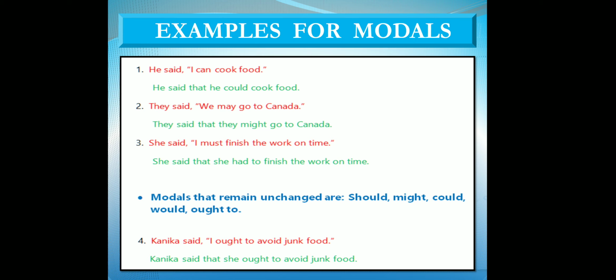Direct and indirect speech is all about pronouns. If you have learned how to change the pronoun, you will be able to do direct or indirect speech easily. Kanika said, Kanika, who is Kanika? She is a girl. Are you Kanika? No. Me Kanika? No, I am not Kanika. She is some girl. Kanika said, I ought to avoid junk food. Then we will remove the inverted commas and comma and will join the sentence with the reporting verb. Means reported speech and reporting verb will be joined with the conjunction that, because it is a simple sentence. So that will be used. Kanika said that she ought to avoid junk food. Okay.